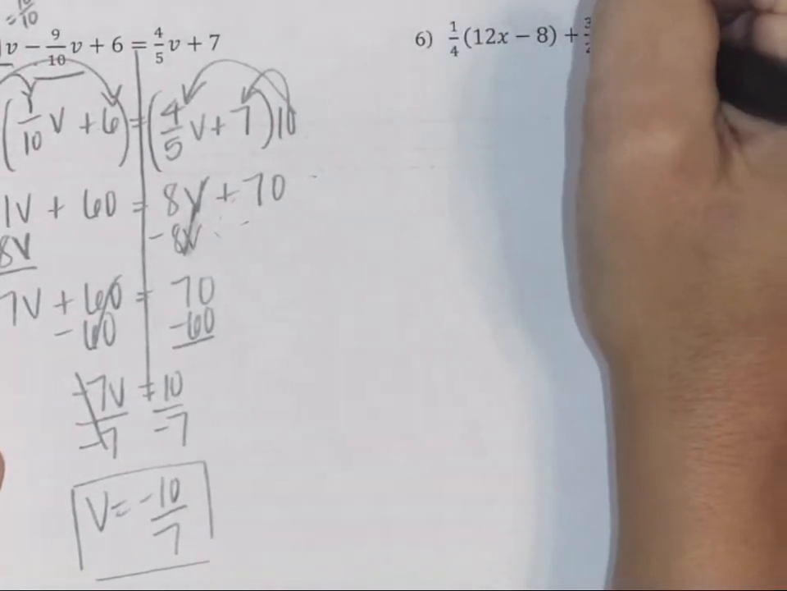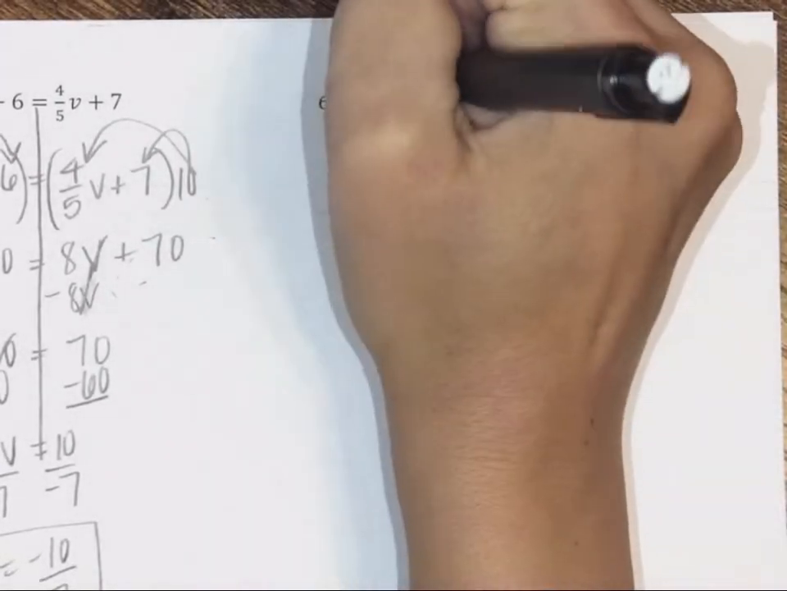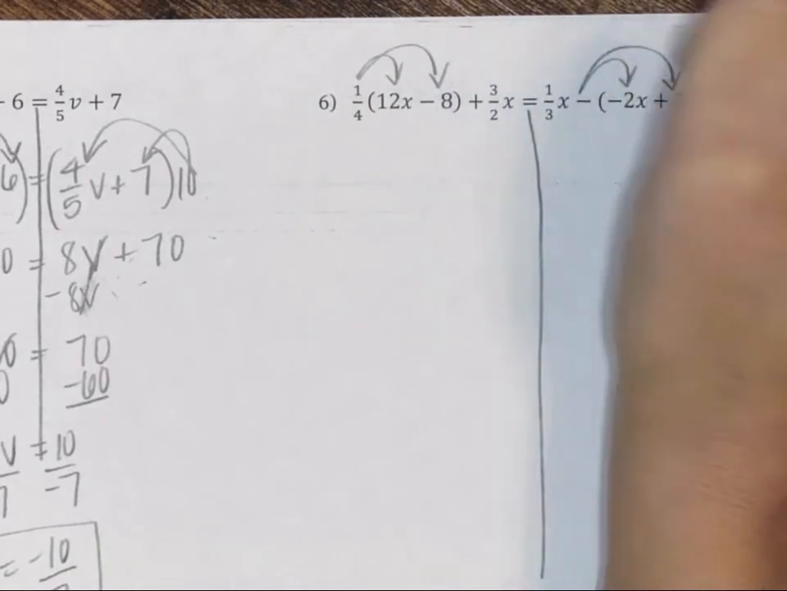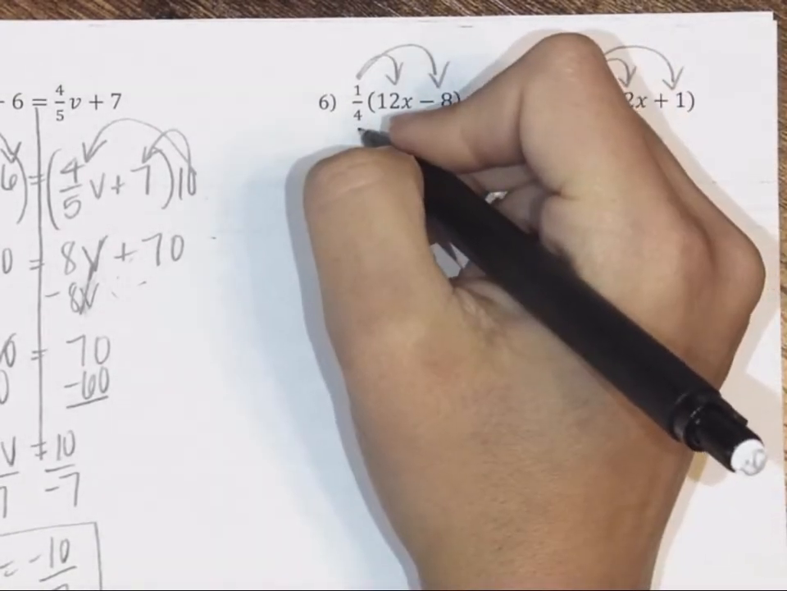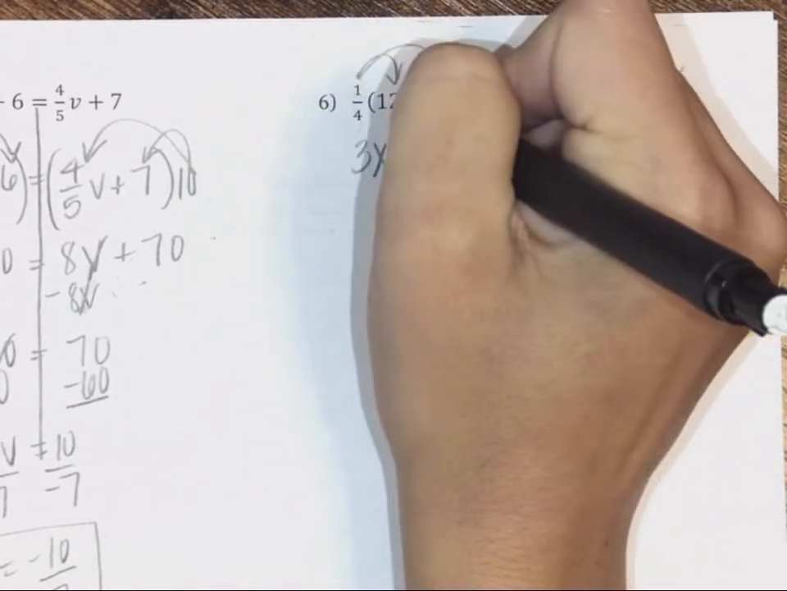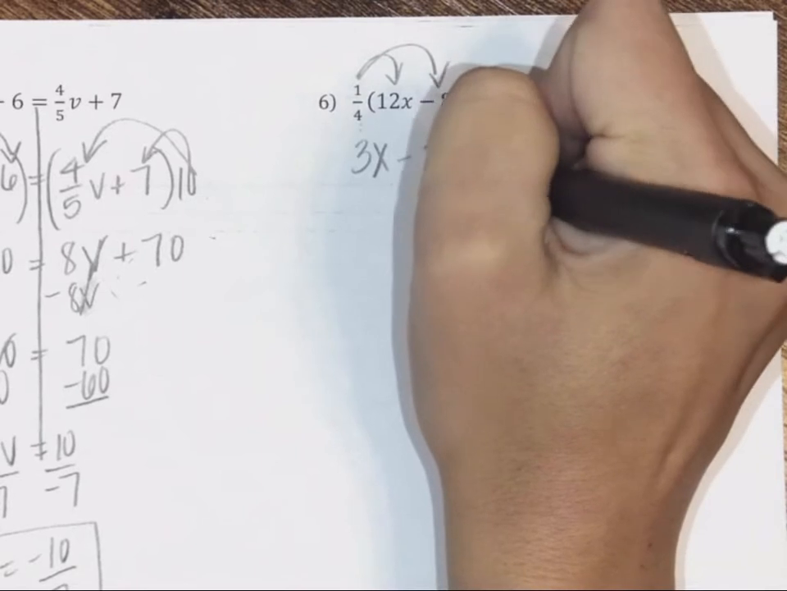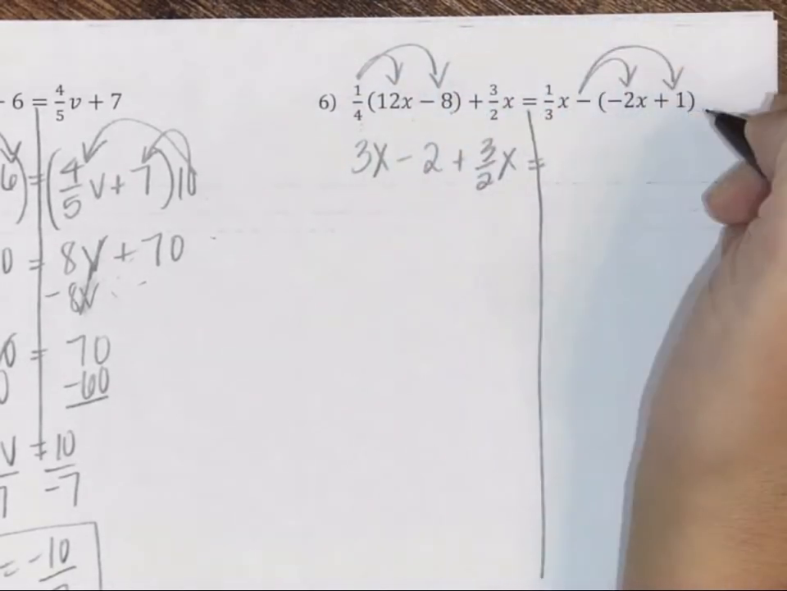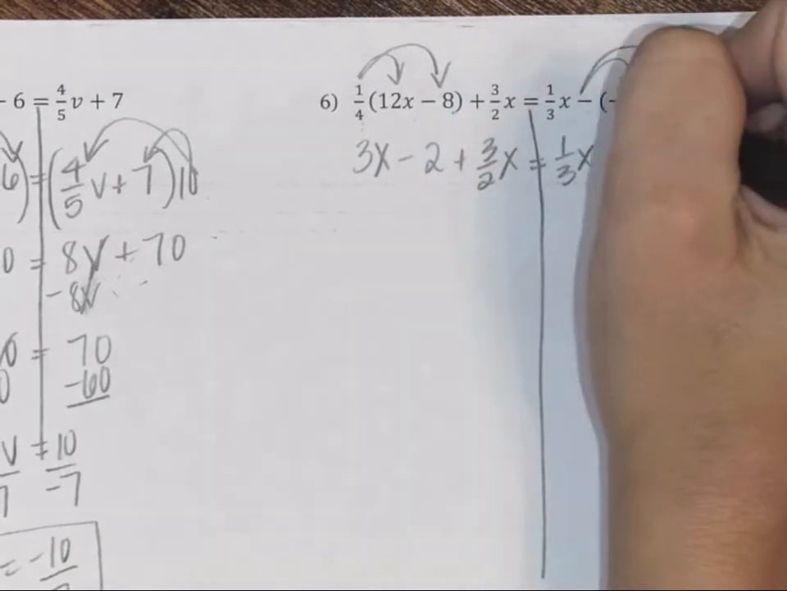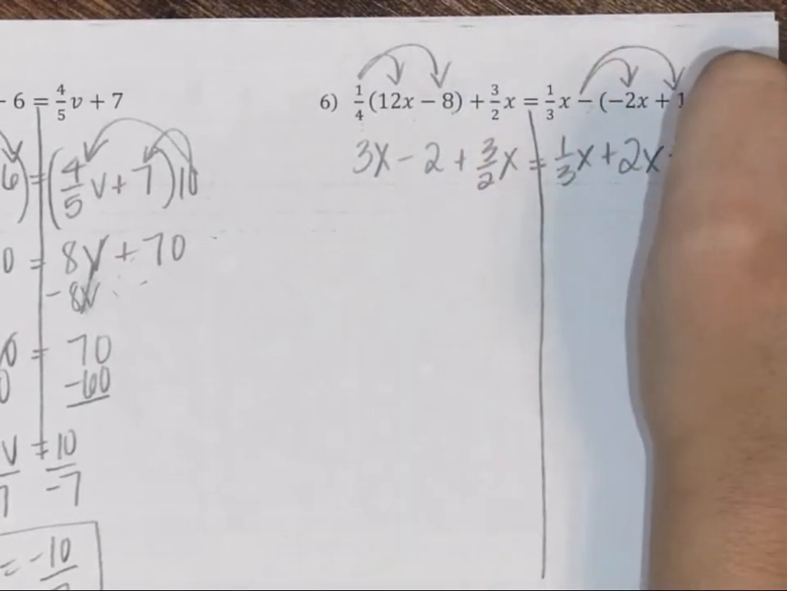Number 6. We are first going to distribute, which would be right there. And then right here we need to distribute that negative. 1/4 times 12 is going to be 3x. 1/4 times the negative 8 is going to be negative 2. Then we bring down the 3/2 x, and that's going to be equal to, we bring down the 1/3 x, and a negative 1 times negative 2x is a positive 2x, and a negative 1 times a positive 1 is a negative 1.